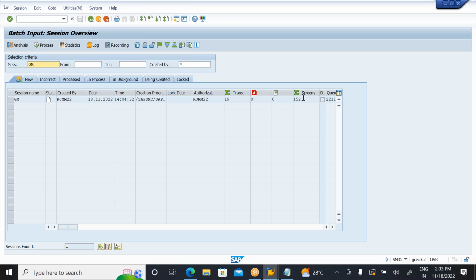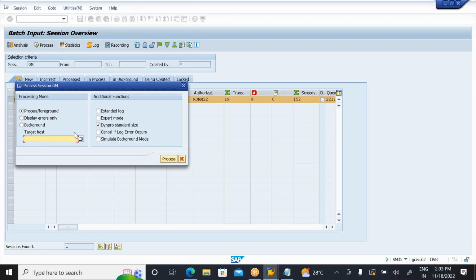So now there are this many screens. This also has an approval process which should be approved. Select this line item. In real time, it should be a background process, because I will attach some 9,000 or 10,000 files. So in real time, it should be in background. You need to click on background here. But 19 files means we can see foreground. First time we are doing it, you can also understand how the data is going to upload. But in real time, you must select the background. But in foreground also you can do it. So click on foreground, click on process.